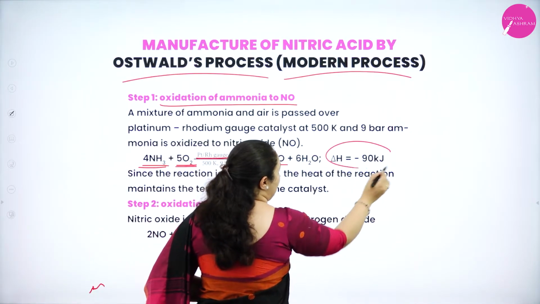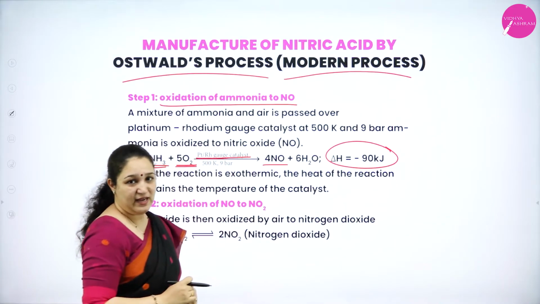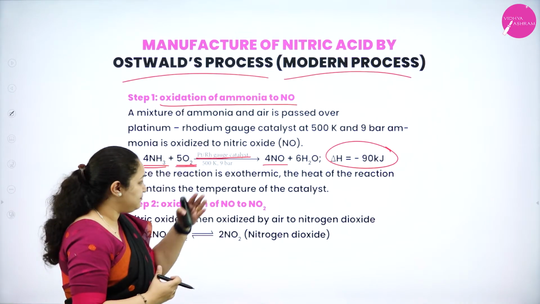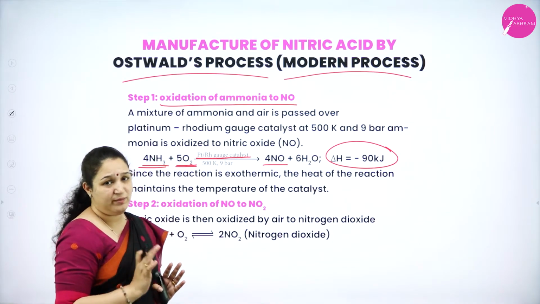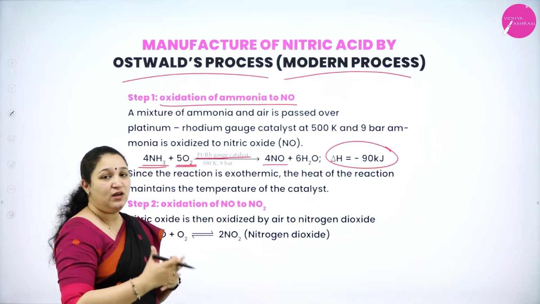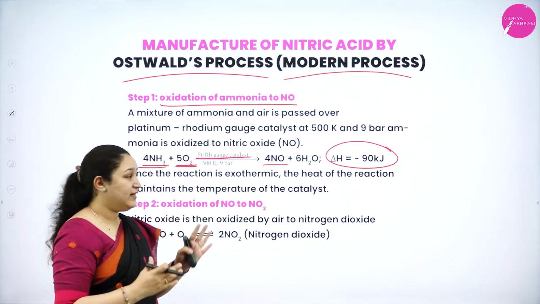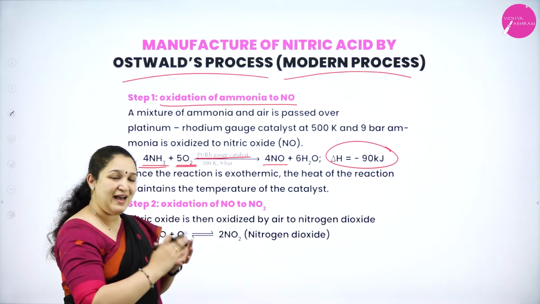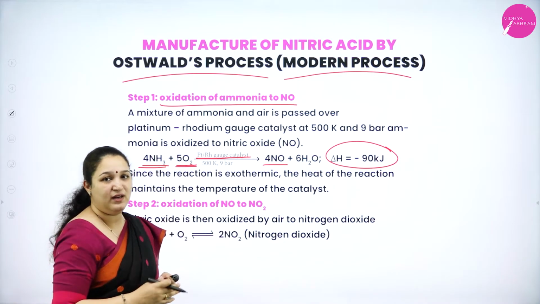This reaction is highly exothermic, so the temperature is maintained by the reaction itself. You need not continuously heat. Once it is kept at 500 Kelvin, the temperature is maintained as the reaction itself is liberating heat.